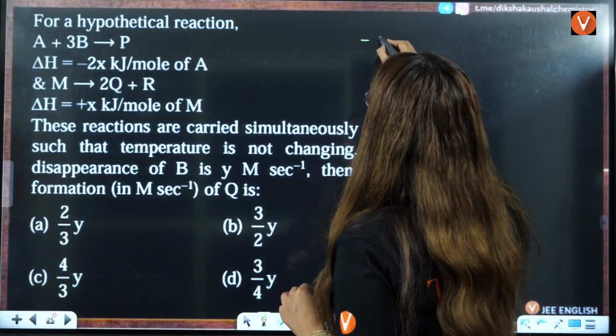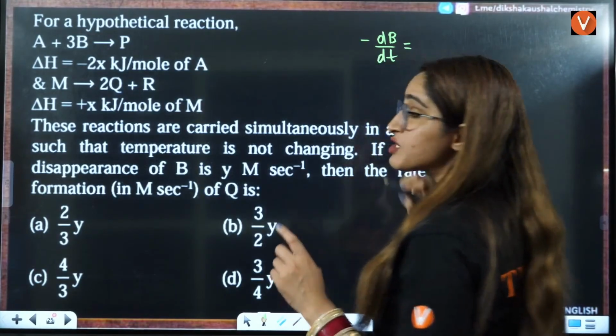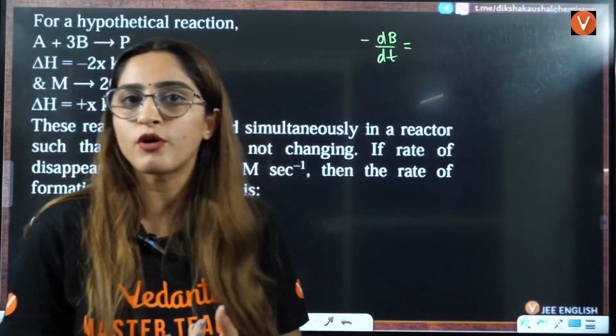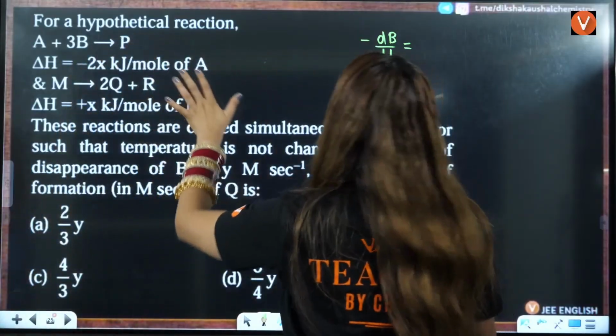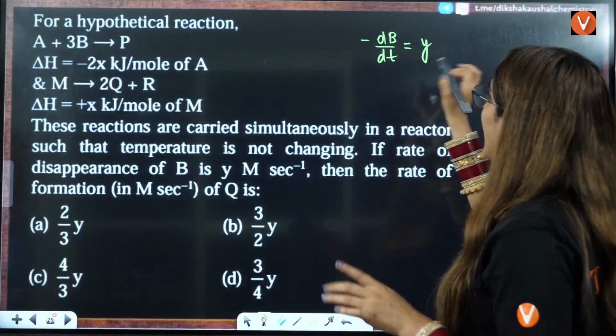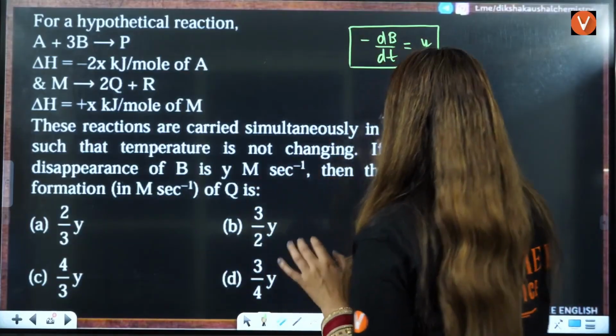I know that the rate of disappearance is minus dB by dt, because whenever you are calculating appearance and disappearance, you don't divide by the number of moles. So minus dB by dt is going to be y here. That you should remember, that is given to you.